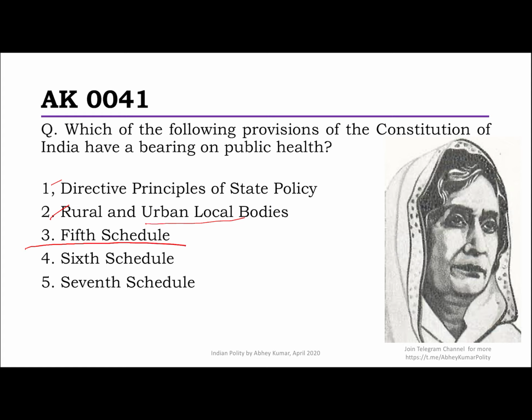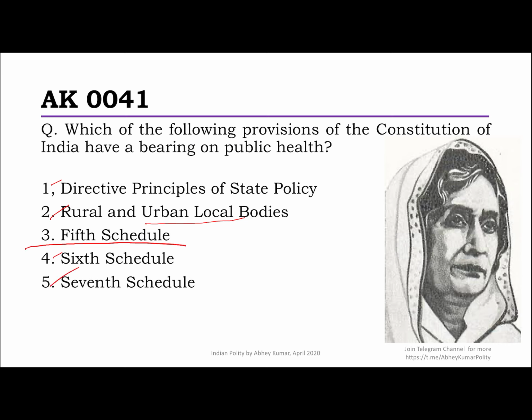However, if you see the 6th schedule, and that's one of the slightly detailed differences between the 5th and the 6th schedules: in the 6th schedule, which is applicable for the 4 states of Assam, Meghalaya, Tripura and Mizoram, in paragraph number 3, on the powers of the regional and district councils to make laws with respect to various areas, there is one point mentioned, which says public health and sanitation. So in the 6th schedule also it is there.